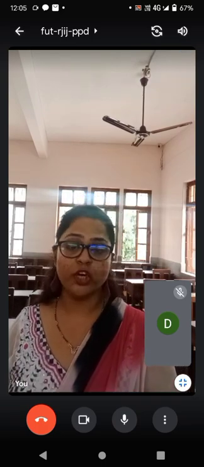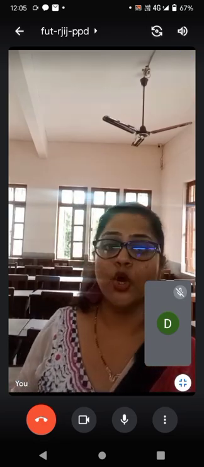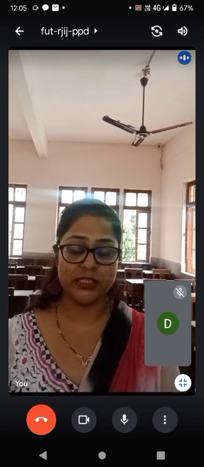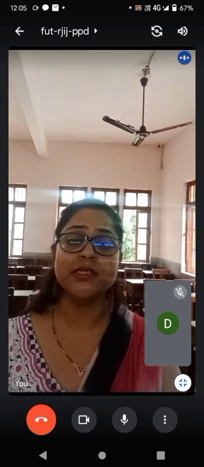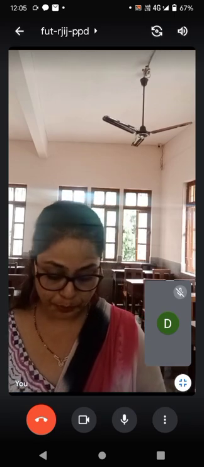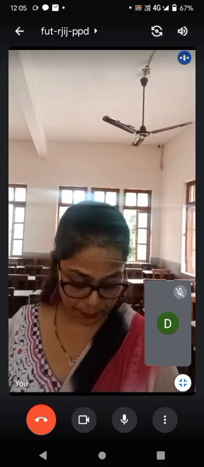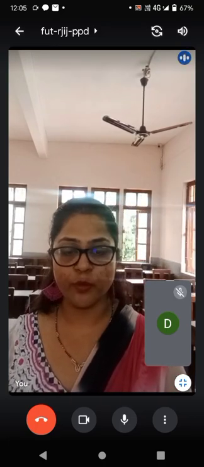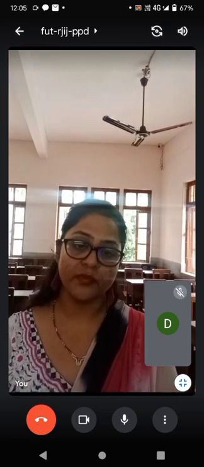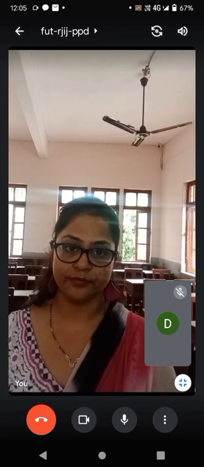goodwill is adjusted through partners capital account. Now since goodwill is adjusted through partners capital account, it means they are having a fluctuating capital. Next, case B, you will have to pass the journal entries when goodwill is raised and written off.